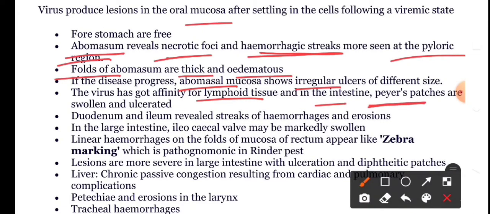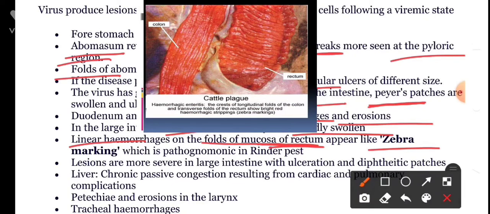ulcerated. The duodenum and ileum reveal streaks of hemorrhages and erosions, and in the large intestine, the region of the ileocecal valve may be markedly swollen. The pathognomonic lesion in Rinderpest is the linear hemorrhages on the folds of the mucosa of the rectum. Please keep in mind, this is the mucosa of the rectum, that means in the large intestine. Linear hemorrhages on the folds of the mucosa of the rectum are clearly noticed, which appear like zebra markings, and which is pathognomonic in Rinderpest.